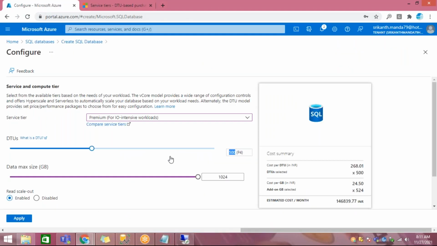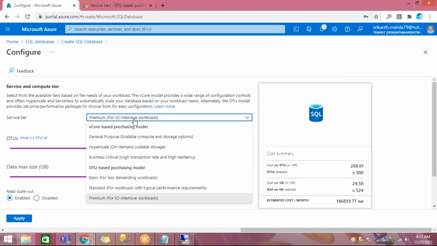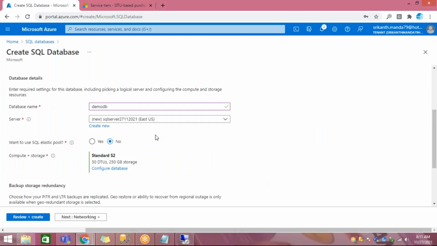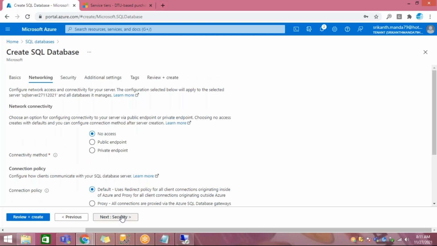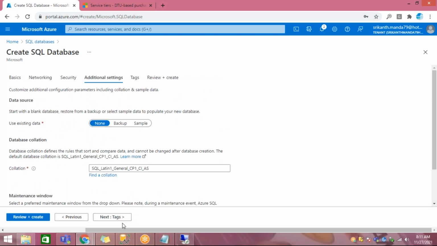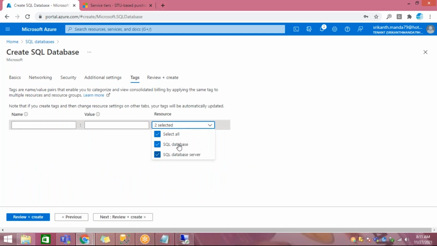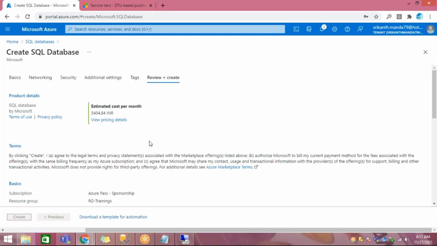So you need not create any machine here. Based on this, I'll go for standard and create S2. Okay, I'll just apply. Right now you are getting this much DTU and this much storage, CPU is allocated, everything is allocated. Now go to networking, security, additional settings, tags, then review plus create. Microsoft is creating a database and server for you. Click on create.